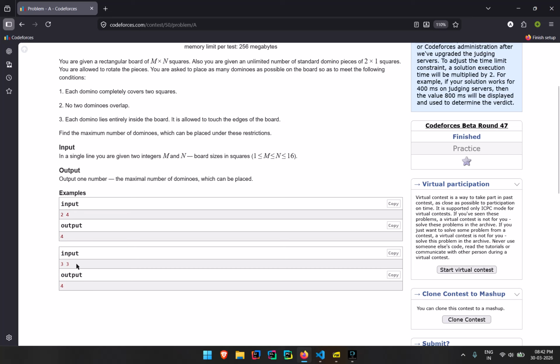Every time we can insert half the number of width into breadth. That is 2 times 4 gives 8, divided by 2 gives 4. Here also 3 times 3 gives 9, divided by 2 gives 4.5. But what I'll be using here is the int data type. So I do not need to worry about that 0.5 over there.